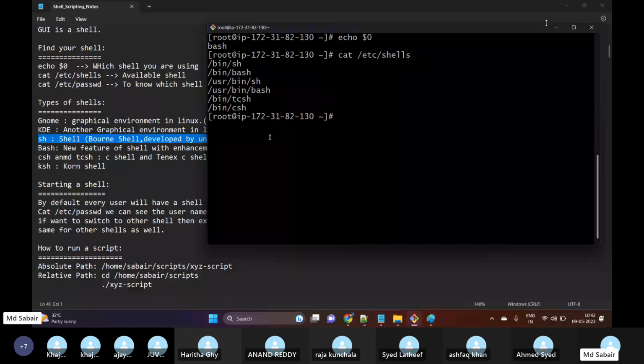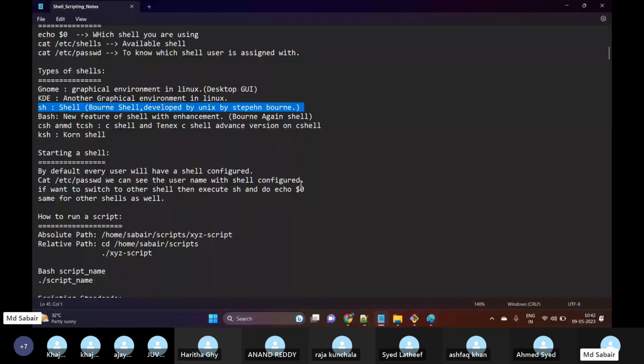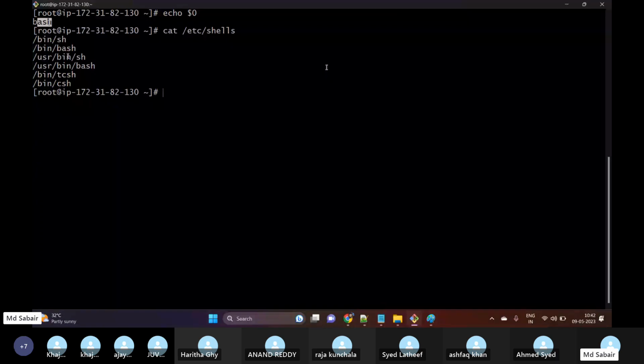For example, if you want to switch to any particular shell, instead of using the bash shell, I want to use sh only. So what I can do is execute sh and hit enter. If I do echo $0, then we can see which shell I'm using currently. So currently I'm using the sh shell. If I want to get out of this, I can go for exit, and I will get back out of the shell.